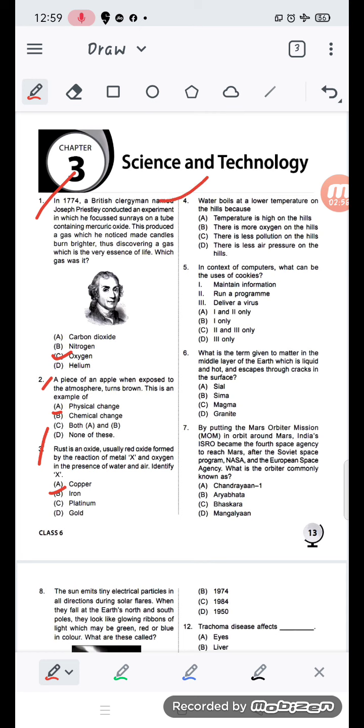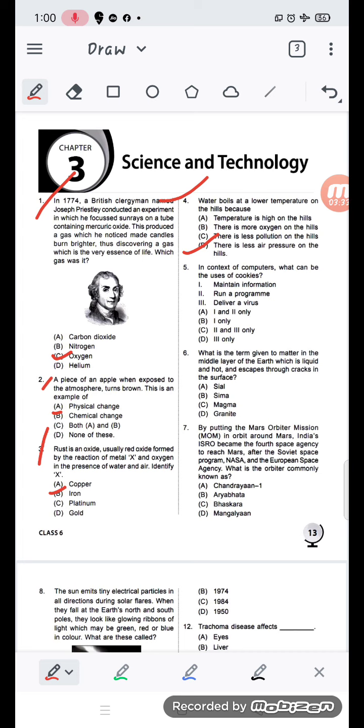Now coming to question number 4: water boils at a lower temperature on the hills because. Why does water boil at a lower temperature on the hills? Option A, temperature is high on the hills. Option B, there is more oxygen on the hills. Option C, there is less pollution on the hills. Option D, there is less air pressure on the hills. So it is option D, as there is less pressure on the hills.